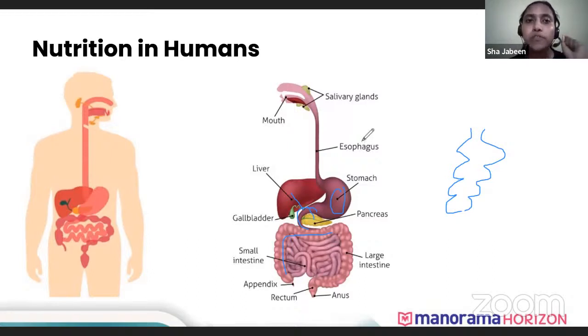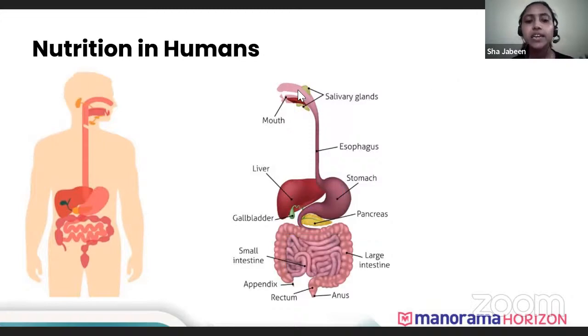So, absorption of excess water. When the food from the small intestine reaches the large intestine, it will be in a very liquid form. It's not food, we can say, it's waste that reaches the large intestine. All the water gets absorbed in the large intestine and the waste becomes semi-solid. Now we'll move on to the next slide.